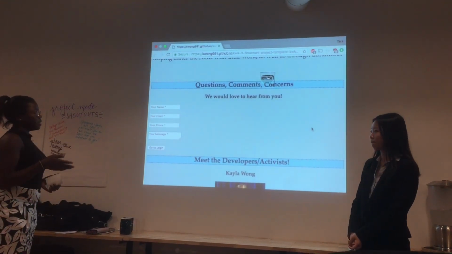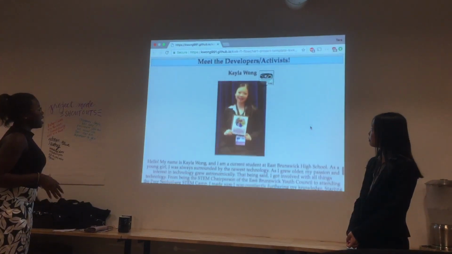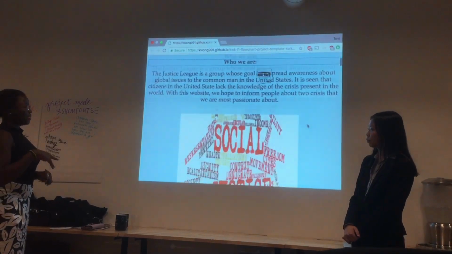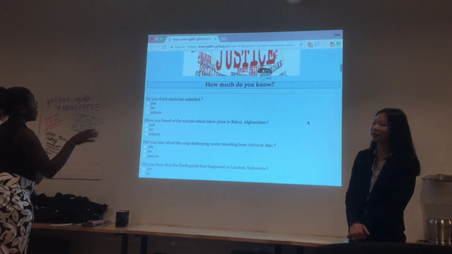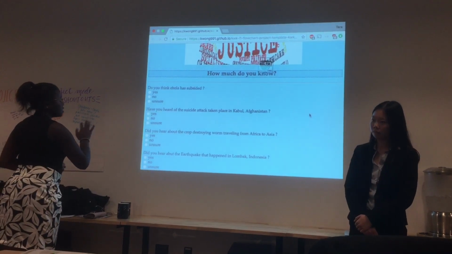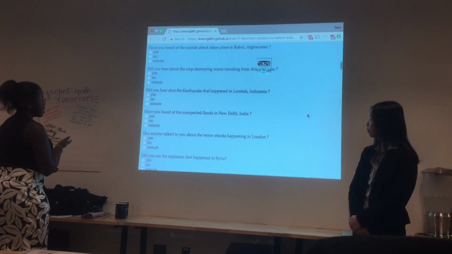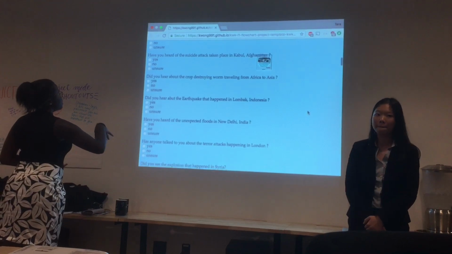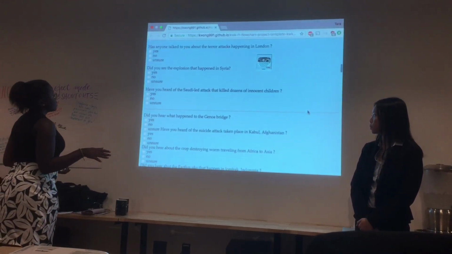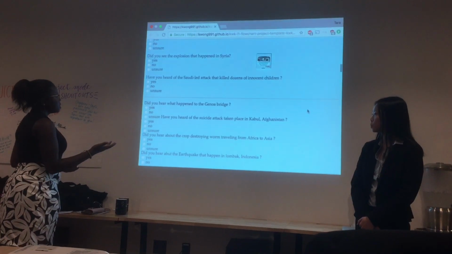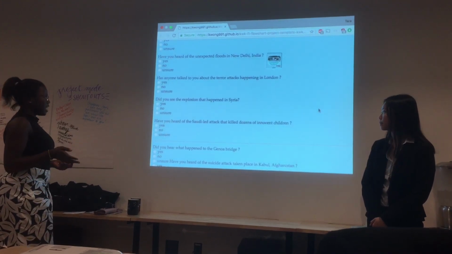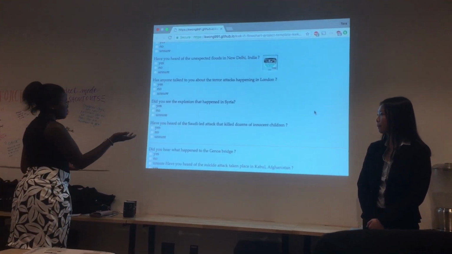We split the work down the middle. I started the quiz, and we implemented radio buttons. These are questions about daily things that happened throughout this week, like whether you know about the tragedies that have been happening. Most of them are where people have been killed, and some people don't know about these recent attacks. Most of them have been attacks that have killed innocent children.